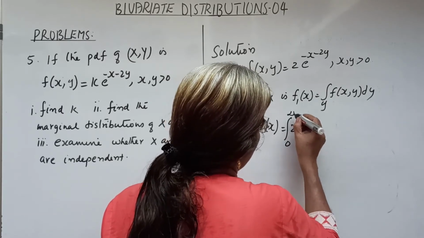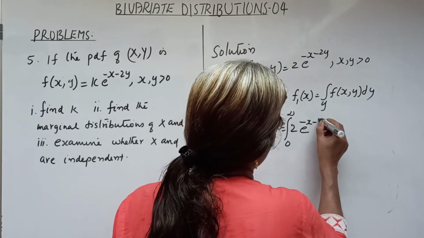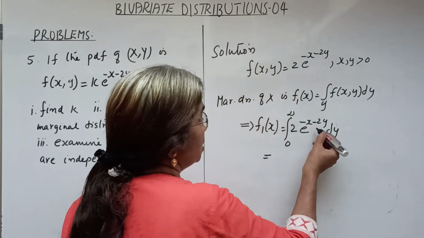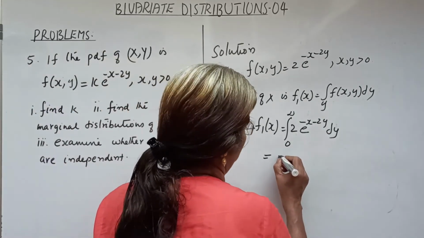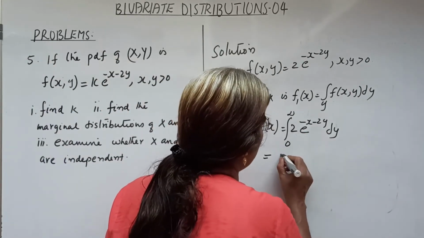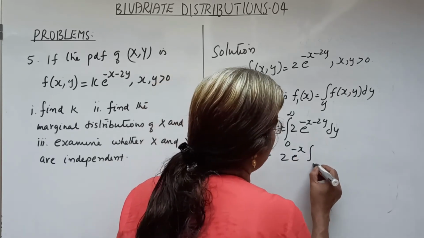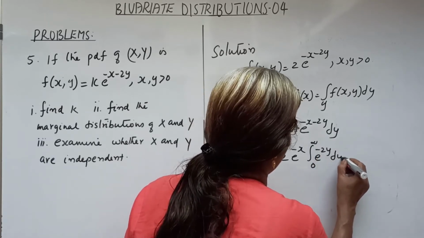So integral 0 to infinity 2 into e raised to minus x minus 2y dy. So that this can be written as e raised to minus x into e raised to minus 2y, and hence 2 e raised to minus x is taken out, integral 0 to infinity e raised to minus 2y dy.